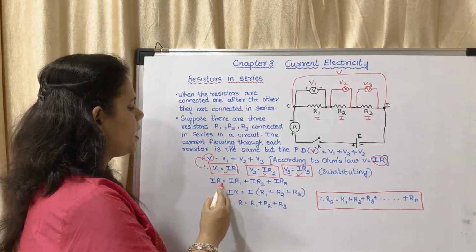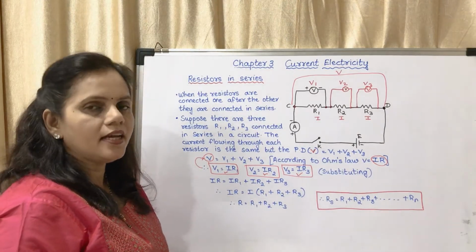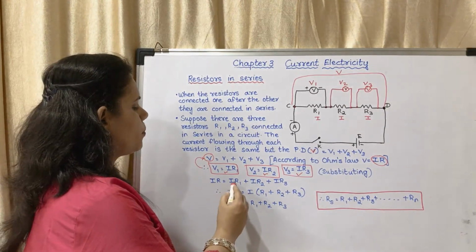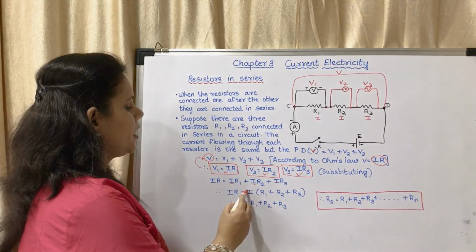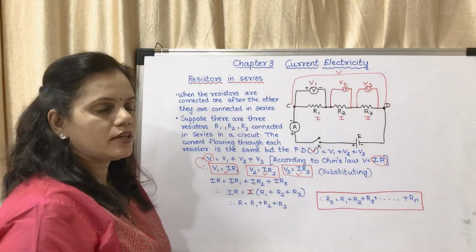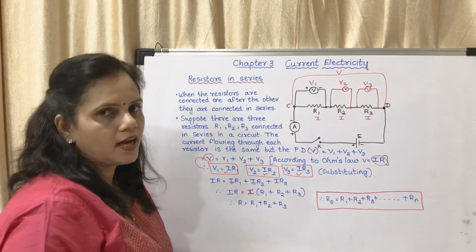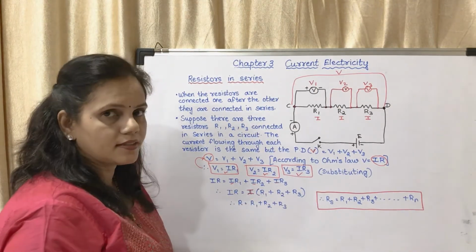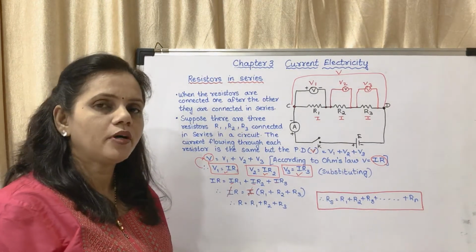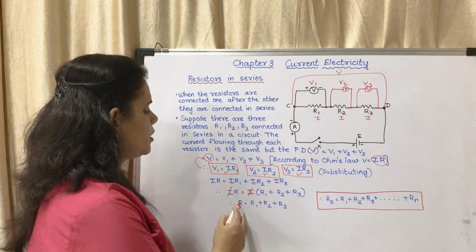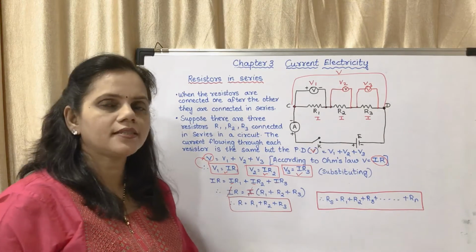So it will be IR is equal to IR1 plus IR2 plus IR3. Here you may see I is common, so I have taken I as common outside. It becomes IR is equal to I into (R1 plus R2 plus R3), with R1 plus R2 plus R3 in brackets. Now you may cancel I because they are the same. So the equation becomes R is equal to R1 plus R2 plus R3.